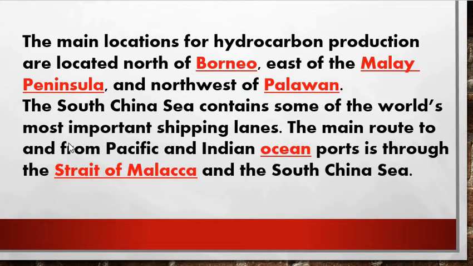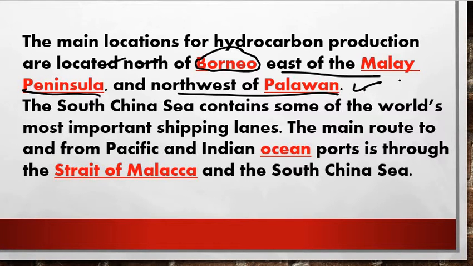Here we can see the main locations of hydrocarbon production. The hydrocarbons are located north of Borneo, which we discussed in the first slide, so you can please visit there, east of the Malay Peninsula, and northwest of Palawan. We will see all these sites pointed on the map, friends. Don't worry about that.